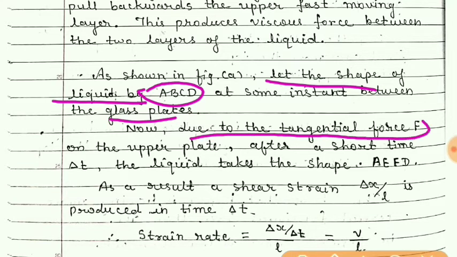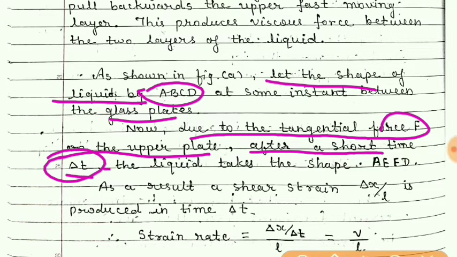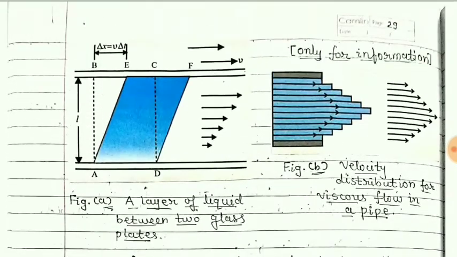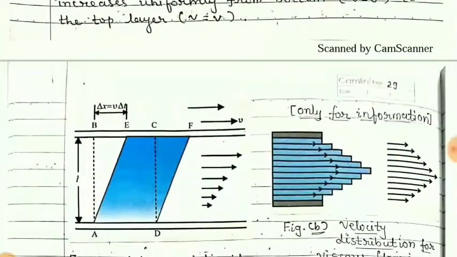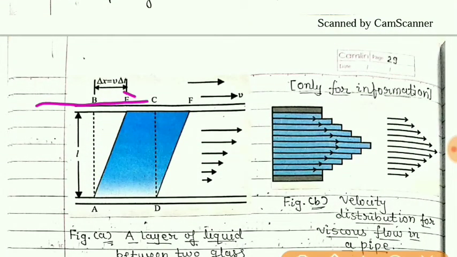Now due to some tangential force on the upper plate, after a short time interval delta t, the liquid takes the shape of AEFD. You can see here earlier it was ABCD, now it is AEFD, and the tangential force applied is this. This is the tangential force on the upper plate, and due to that this upper plate will move with constant speed v.